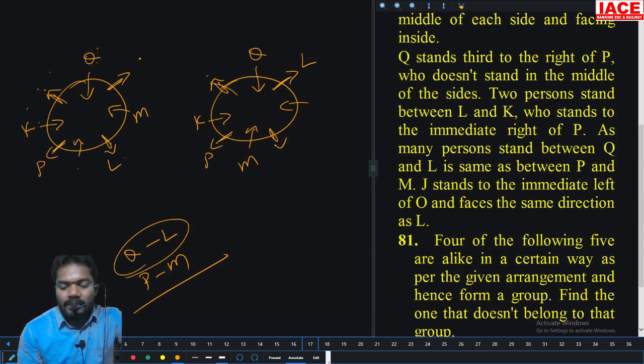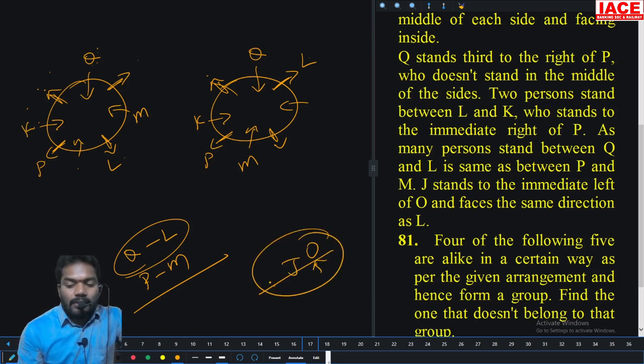J is stand immediate left of O. And faces same direction as L. Who is that? J. J faces same direction as L. So J should be outside.